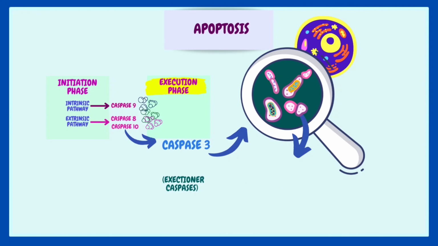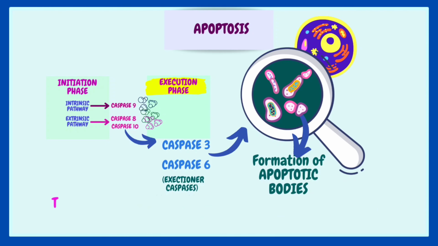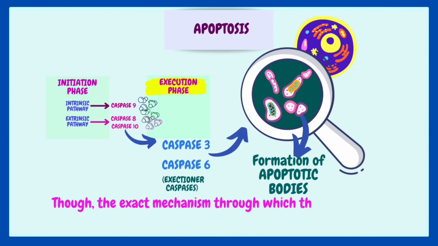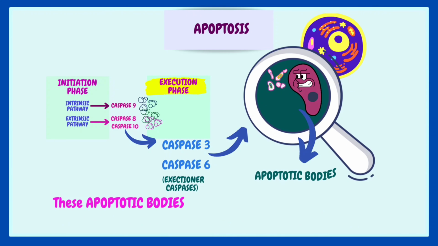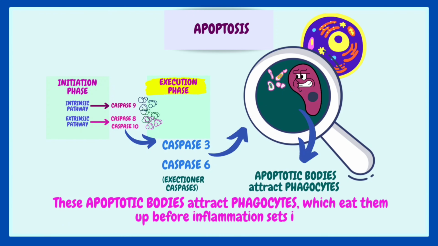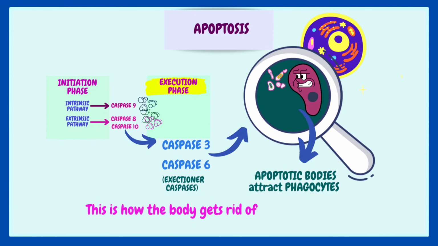Also, there is formation of apoptotic bodies, though the exact mechanism through which these apoptotic bodies and cytoplasmic blebs are formed is not known. These apoptotic bodies attract phagocytes, which eat them up before inflammation sets in. This is how the body gets rid of damaged cells.